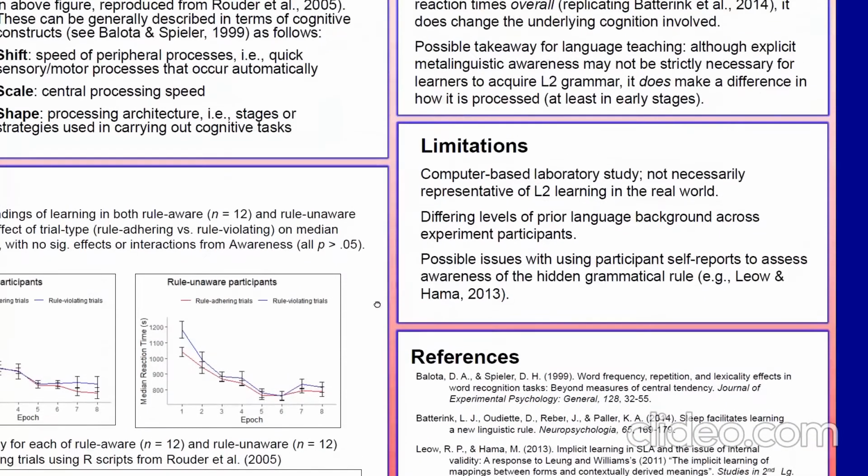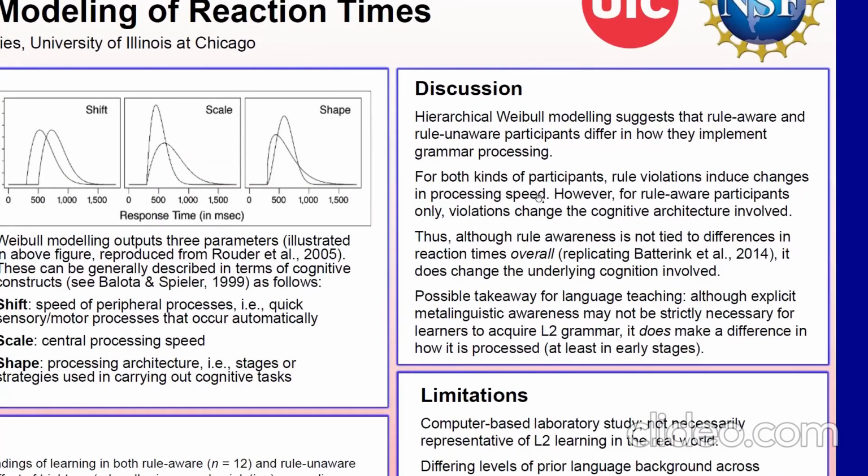So, in terms of discussion here, we find that even though there's no difference between rule-aware and rule-unaware participants in terms of reaction times overall, that is to say in the median reaction times across the experiment, we did find using hierarchical Weibull modeling that there was a change in the underlying cognition. So for both kinds of participants, rule violation led to changes in processing speed, but only for rule-aware participants is there a change in the involved cognitive architecture.